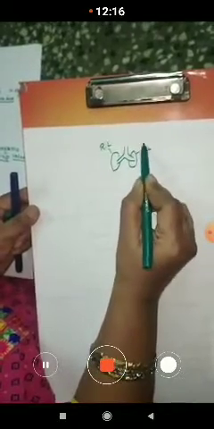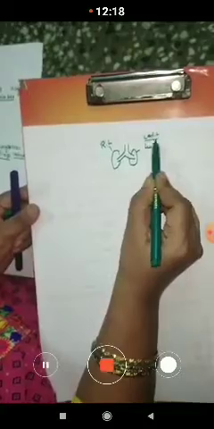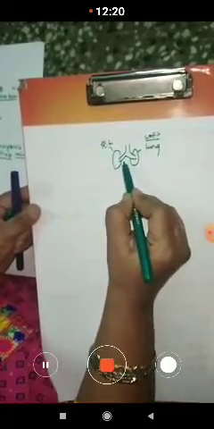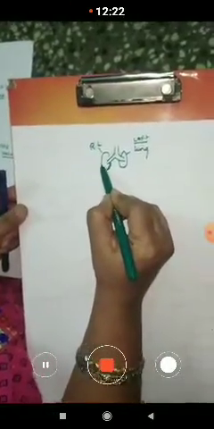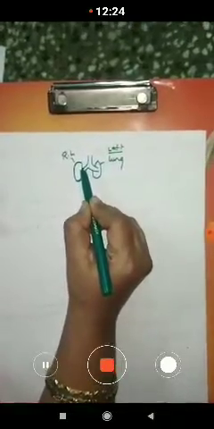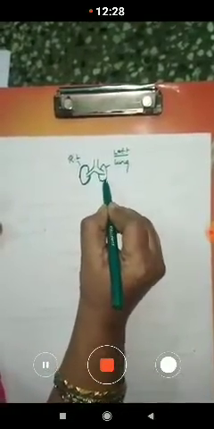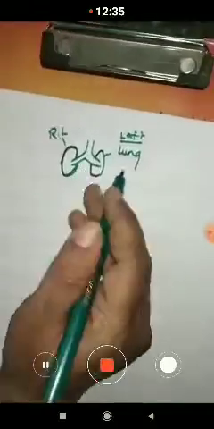The right lung will be a little longer, whereas the left lung will be a little shorter when we compare both the lungs, children. Why? Because on the left part we have the heart.